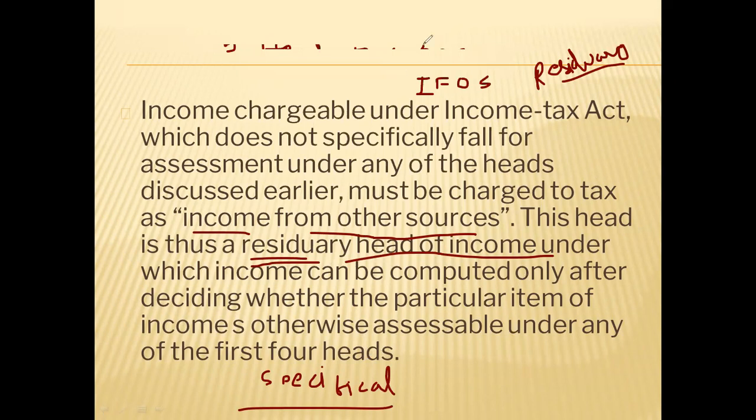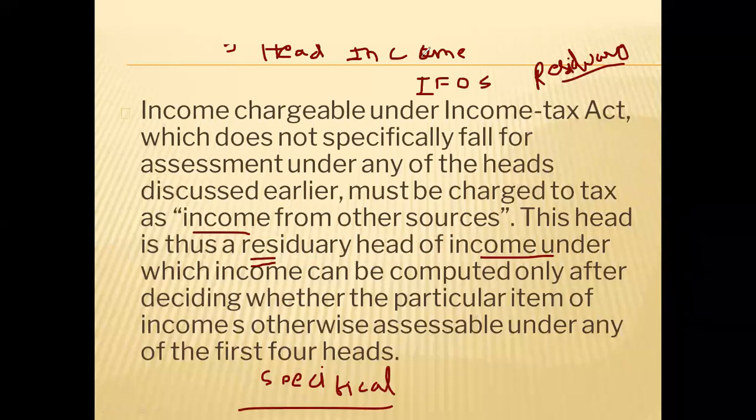Then under business and profession, profits and gains from business or profession will be taxable. So that's why they are called specific heads of income. And the income from other sources is a residuary head of income, because any income which is not taxable under other heads and is not an exempt income will come under income from other sources.